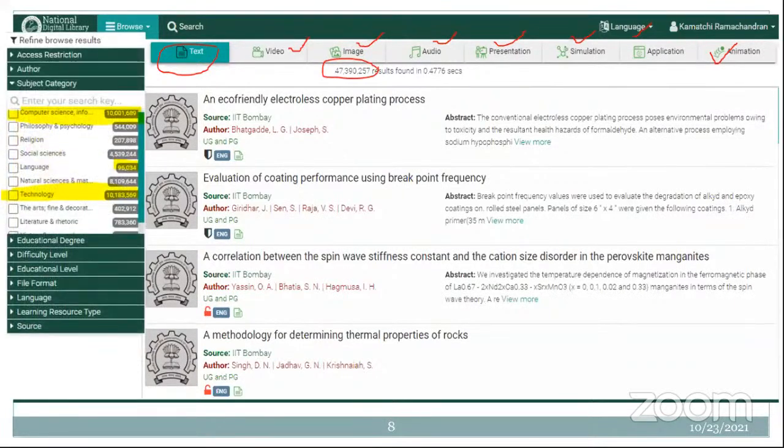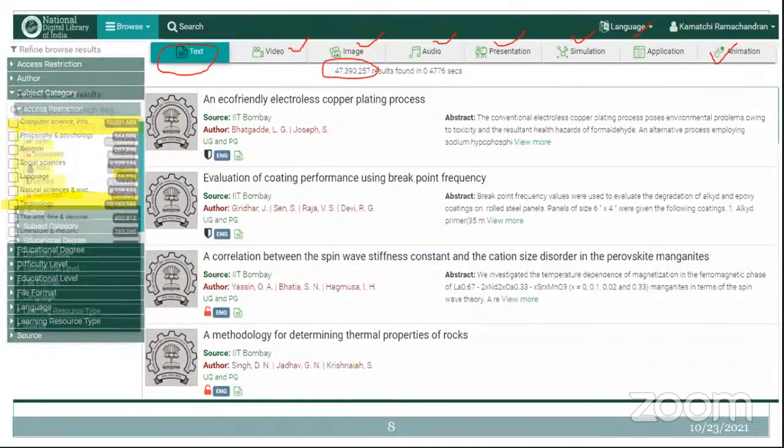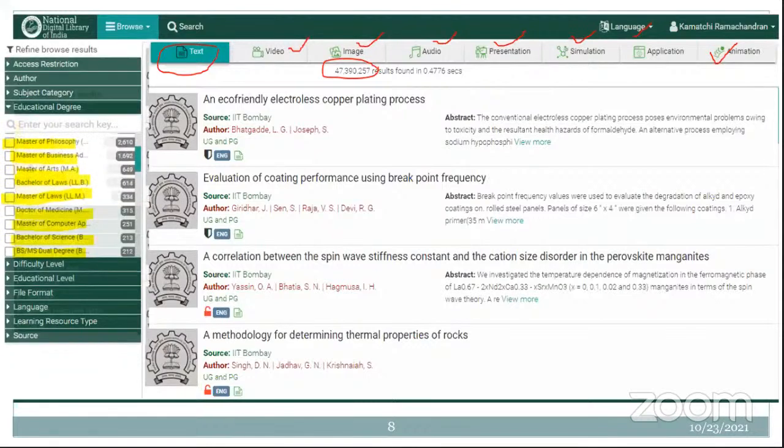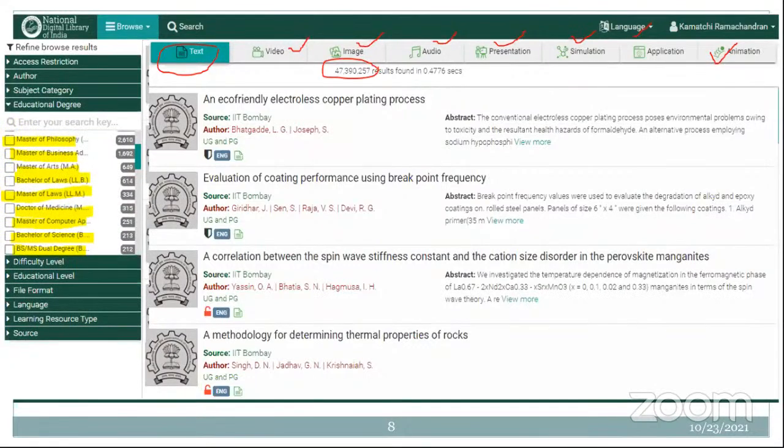I think you are able to see here, I am looking for a particular subject category of content. I am looking for a different educational degree. I am looking for content which is for MPhil, or for MBA, or content with respect to the PG level or UG level. Like that, we can search here.